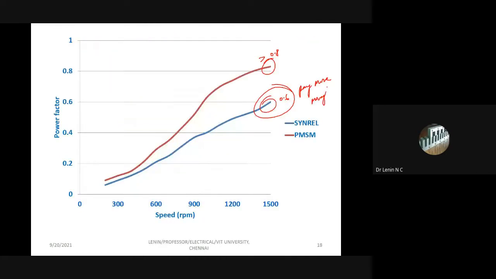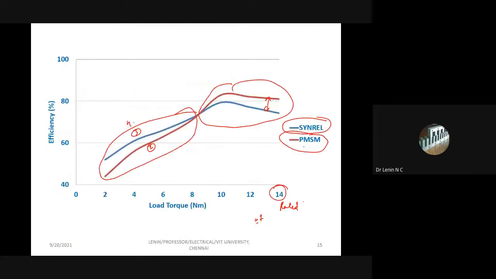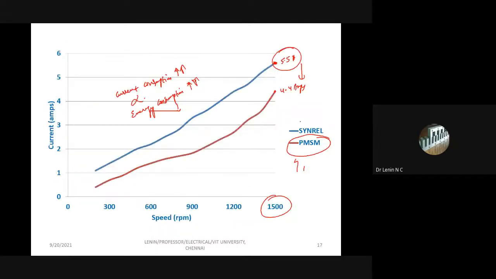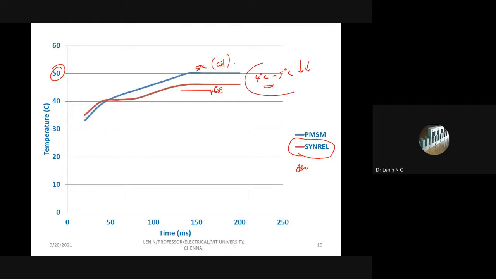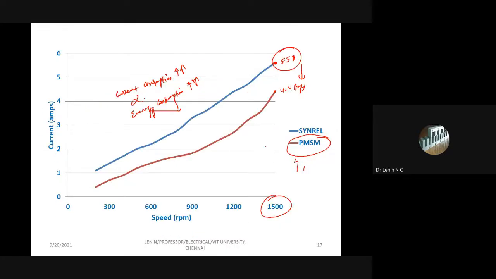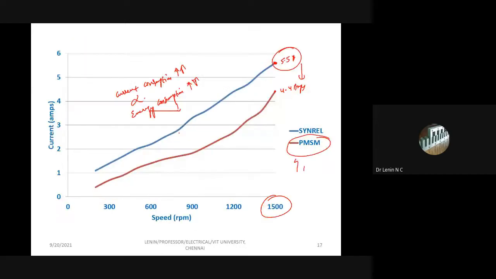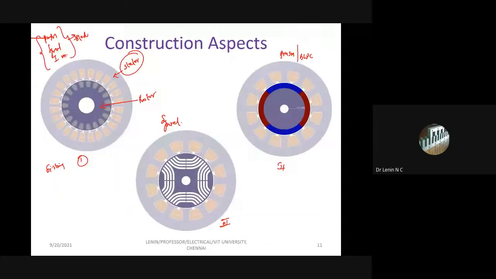So what we did is, we have a few advantages. See here, what are all the advantages? In partial load conditions, this machine is performing better, and the temperature level is also going to be better. The only thing is the power factor is going to be a little lower and the current a little higher. So in that particular synchronous reluctance machine, we incorporate a barrier, we call this an air barrier. This is the air gap.